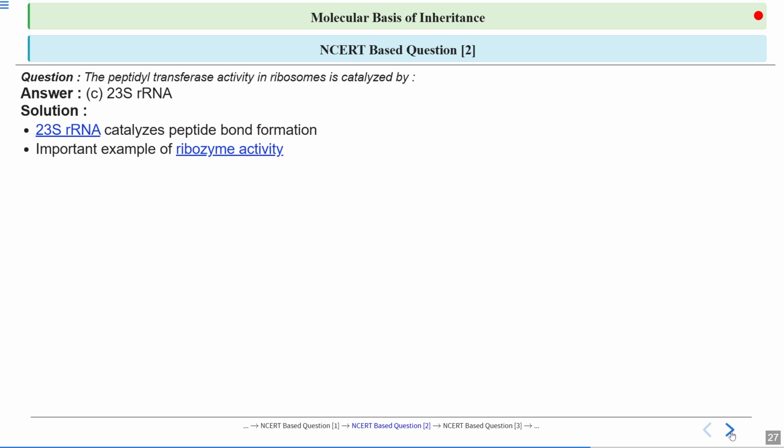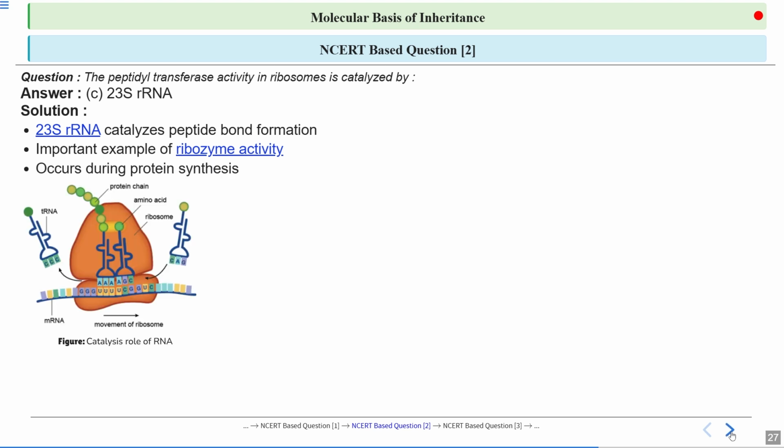An important example of ribosome activity occurs during protein synthesis, and this is the catalytic role of RNA. This is a figure showing the different types of RNA, like mRNA and tRNA, which is bringing the amino acid to the ribosome. So this is all about RNA. And what is the 23S rRNA doing? It is catalyzing the peptide bond formation during protein synthesis.